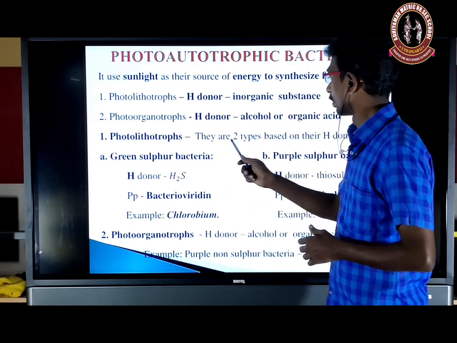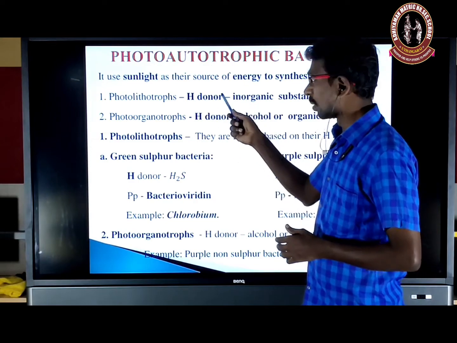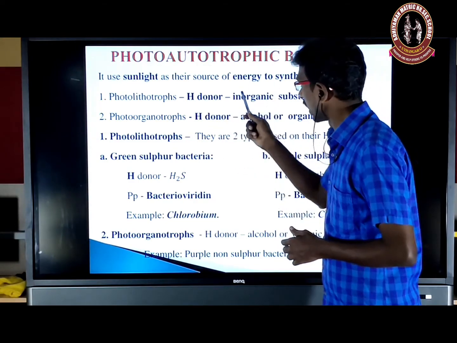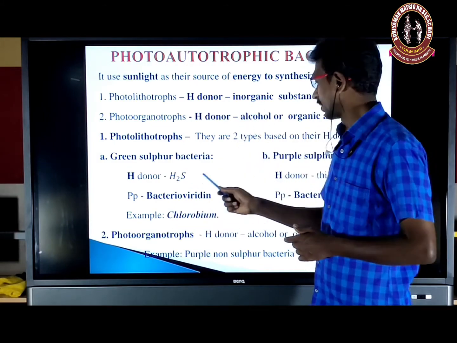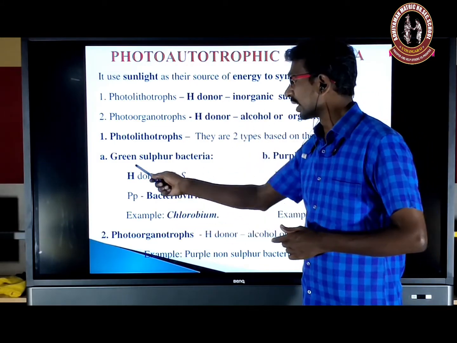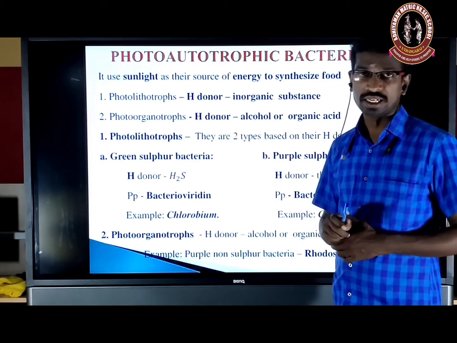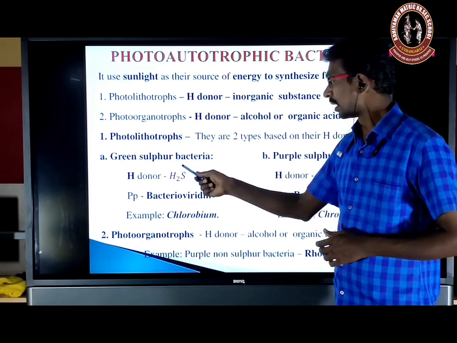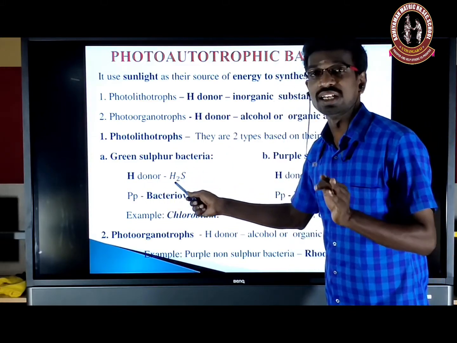Okay. So photolithotroph, there are two types based on the hydrogen donor. So this is also classified based on the hydrogen donor. But among the inorganic substances which act as a hydrogen donor, based on that it will be classified into two types. Green sulfur bacteria and purple sulfur bacteria. Green sulfur and purple sulfur. So here the hydrogen donor is hydrogen sulfide.